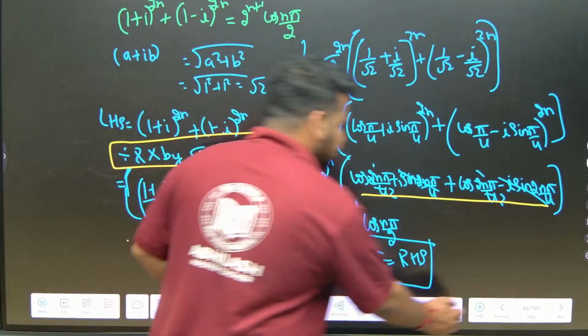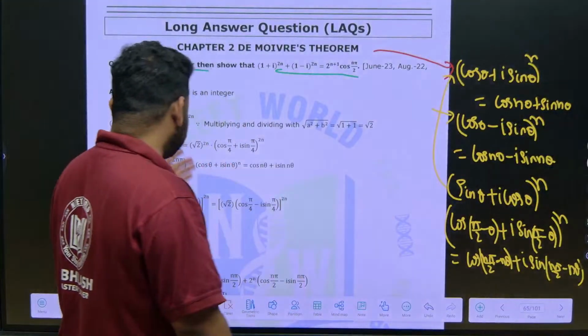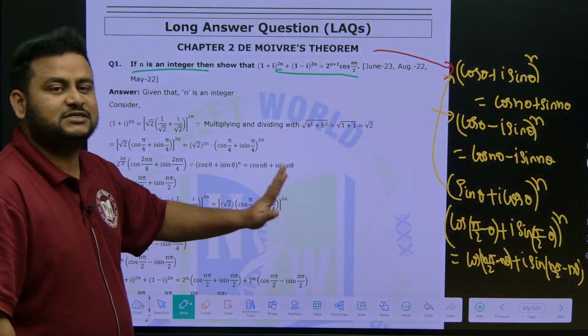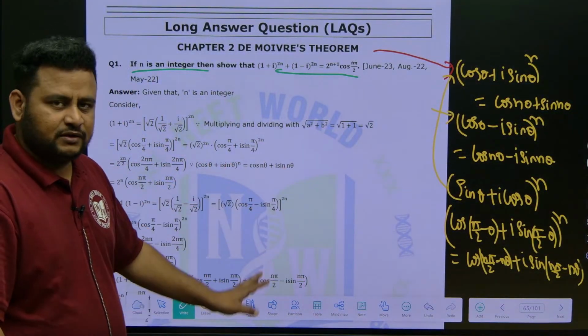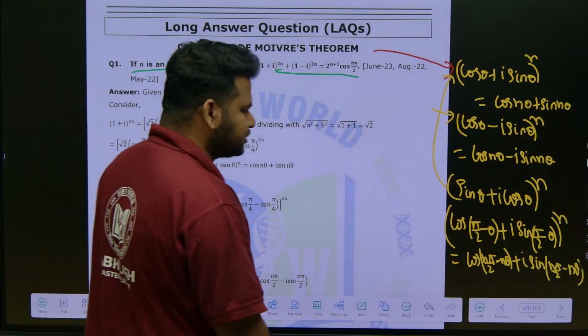Clear na? So let us come back. This is what we have done here. The same thing I have solved in a very simplified way. We can go through it. Okay, let us move to the next question, friends.